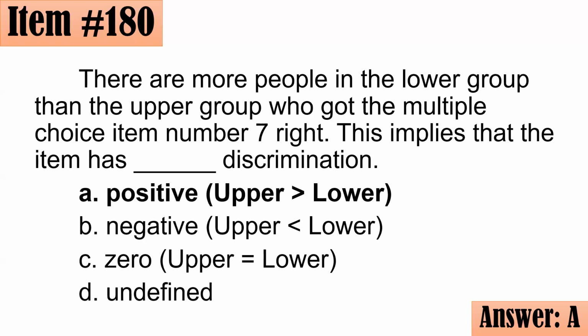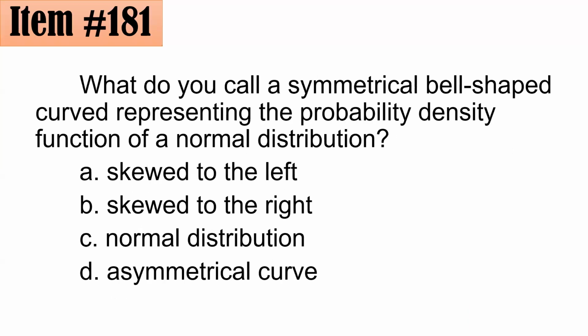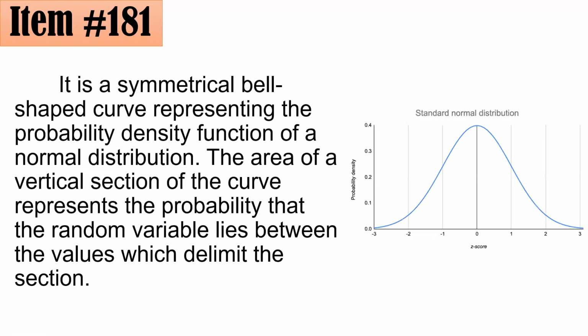Okay, 181. I hope clear. What do you call a symmetrical bell-shaped curve representing the probability density function of a normal distribution? Is it A, skewed to the left, B, skewed to the right, C, normal distribution, or D, asymmetrical curve? Okay. If you answered letter C or normal distribution, you should be happy dahil tama po kayo.